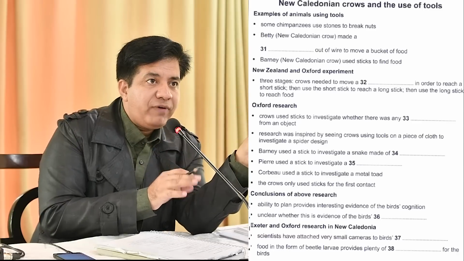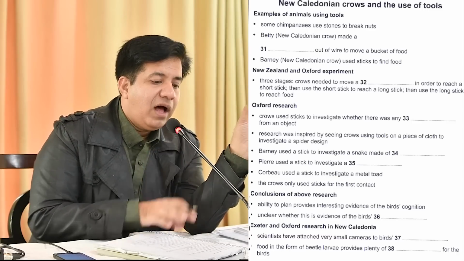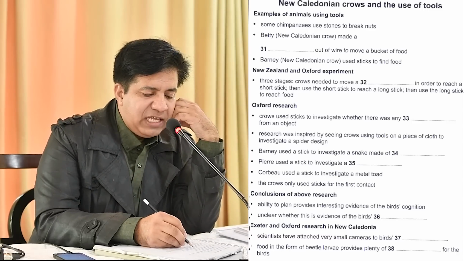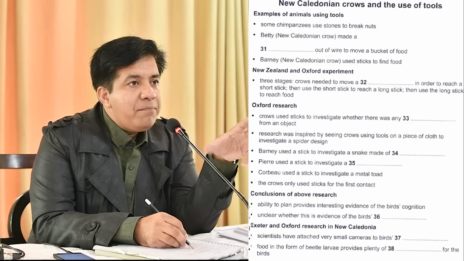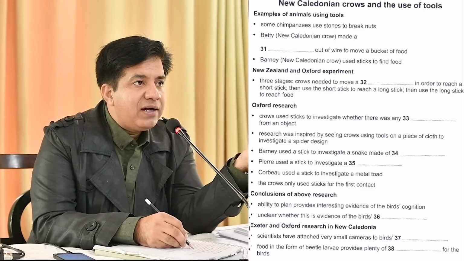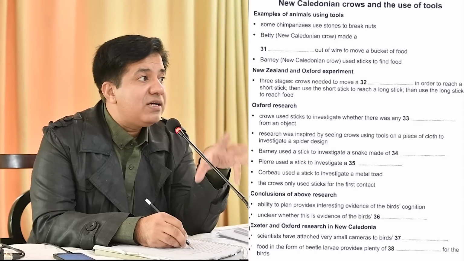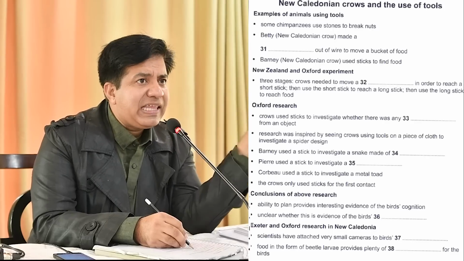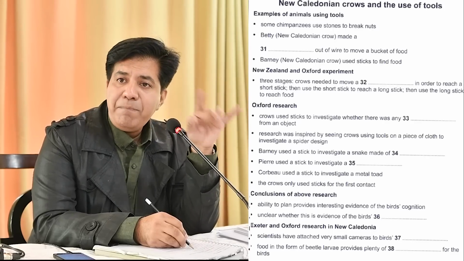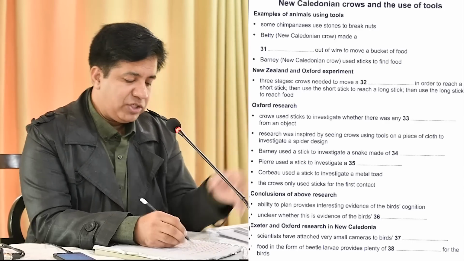Whatever she made out of wire, that will be your answer. Now, for example, if she made a ring out of wire, they might say Betty made a ring out of wire, or they might use the words wire ring. Anything like that. So whatever Betty made with wire, that will be your answer.